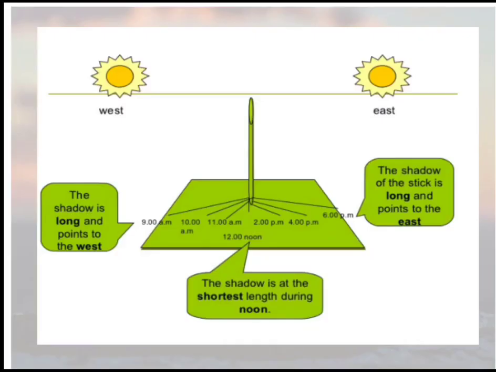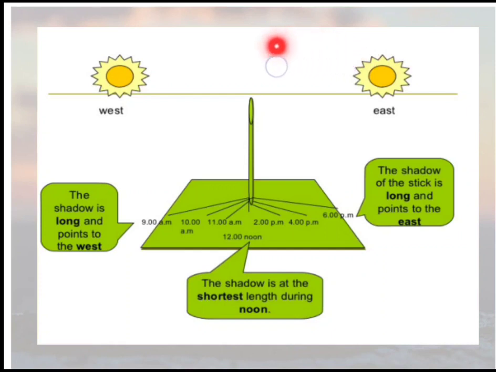We can take another example to understand the concept of shadow. This is a stick. Now, when we will talk about the east direction, at 9 a.m. the shadow is long. Then at 10 a.m. it is getting shorter, and at 12 noon it is at shortest. And now you can see when our source of light is in east, the shadow is formed in the west. Means shadow will always form in the opposite direction of the source of light.